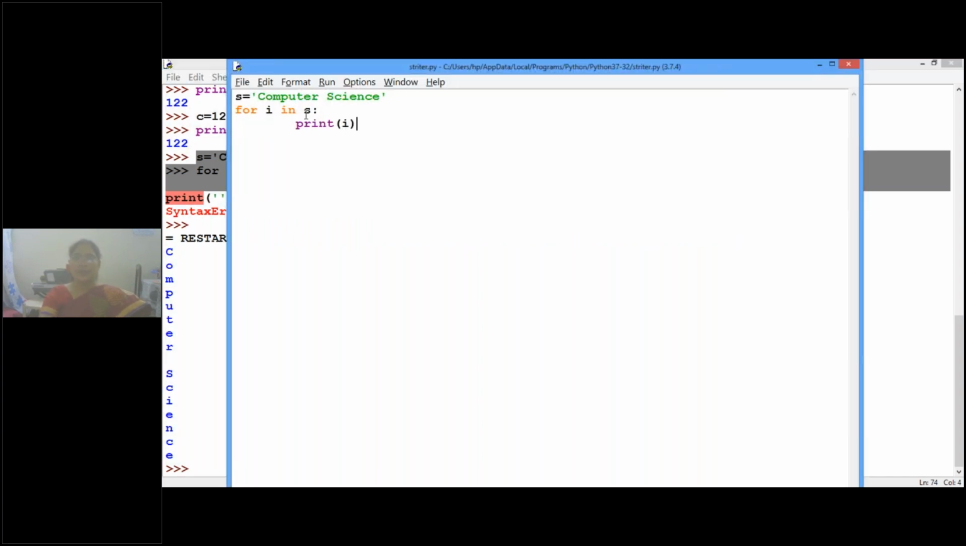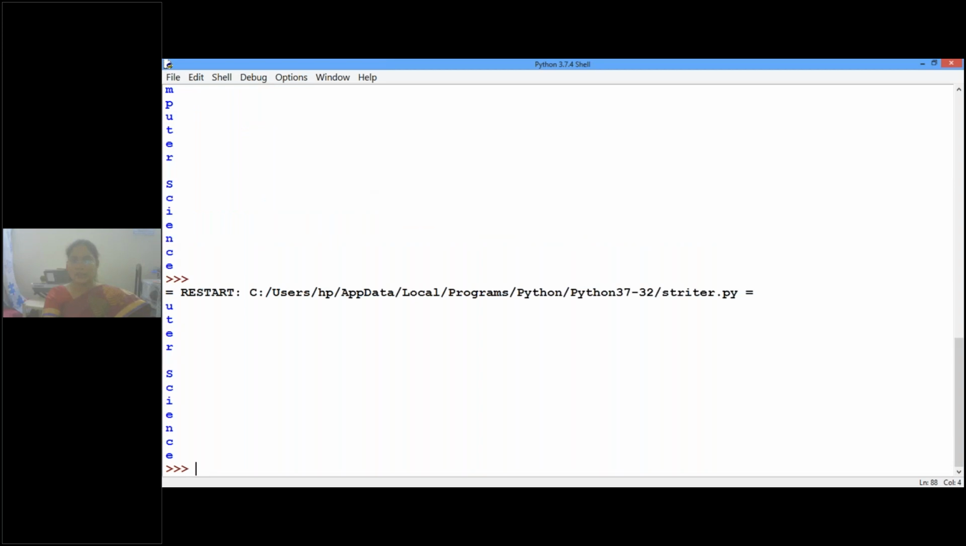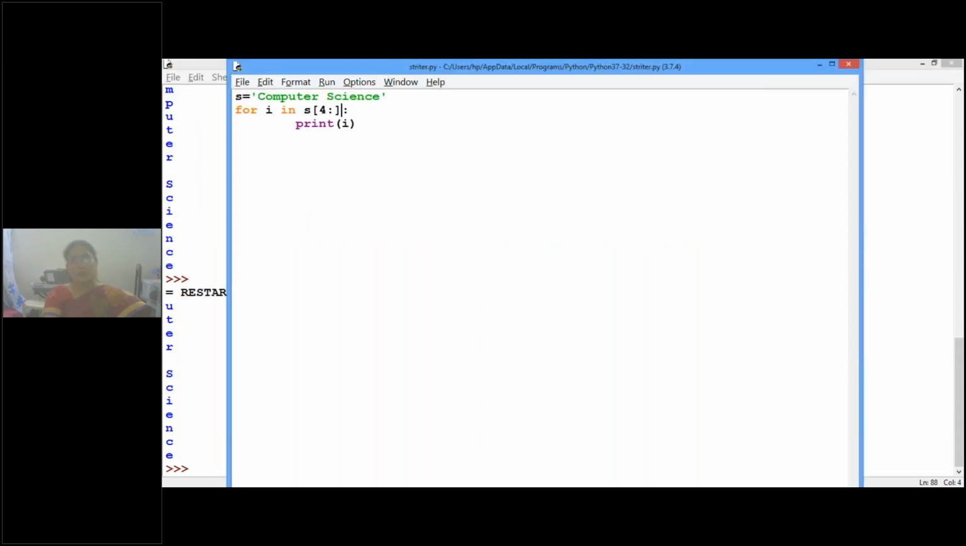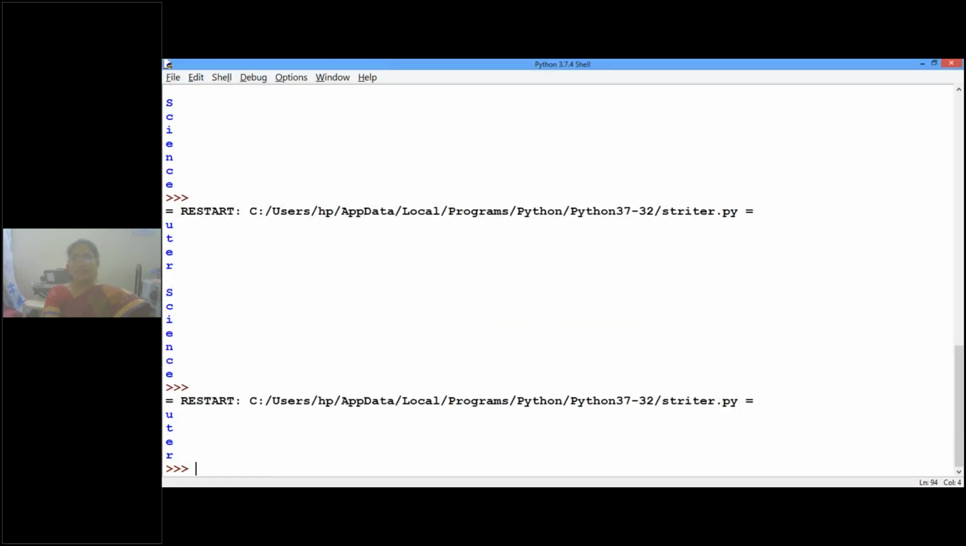Suppose you are retrieving only a subpart of it. Within the subscript, suppose from the fourth character to the ending of the string. Got it? So now what do we get? From the fourth index only. You can see the output, no? Are you able to see? Yes. Now, for example, if you want the fourth character to the eighth character, what do we get? Only that subportion.